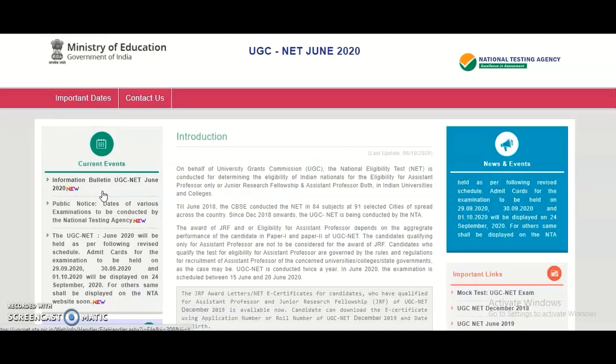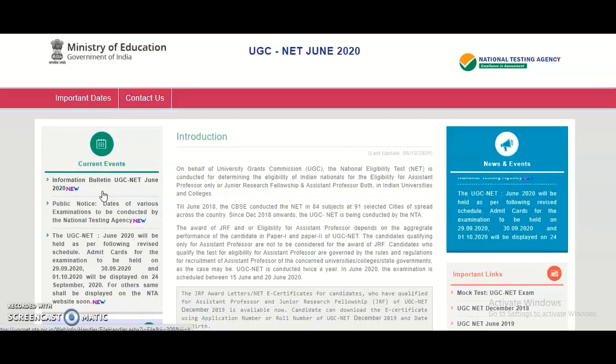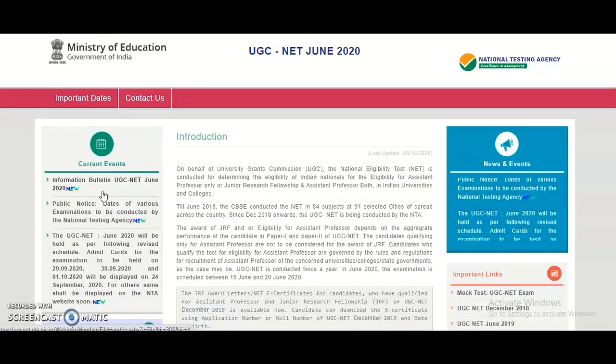And whatever cutoff is declared after completion of the exam, at the time of announcing the result, the cutoff is for the 100 marks. That means they will normalize your 300 marks to 100 marks, and then your cutoff will be decided based upon those 100 marks. It can also be called a percentile.